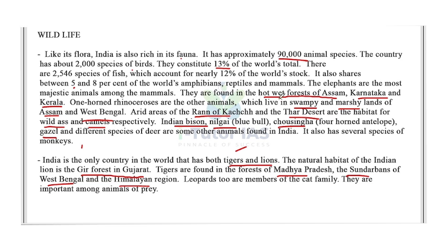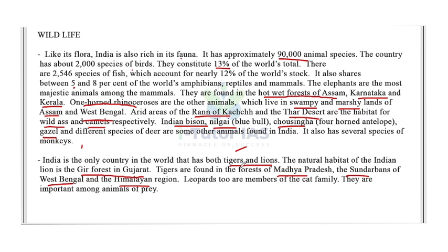They are mainly found in the hot, wet forests of Assam, Karnataka and Kerala. Then the one-horned rhinoceros, they are mainly found in the swampy and marshy lands of Assam and West Bengal. Then in the Rann of Kutch we can find the wild ass, and in the Thar Desert camels are found. Then also the Indian bison, nilgai, chausingha and gazelle are found in India.